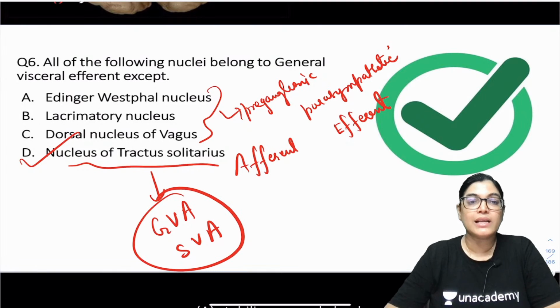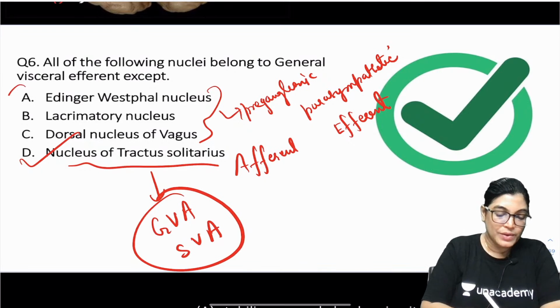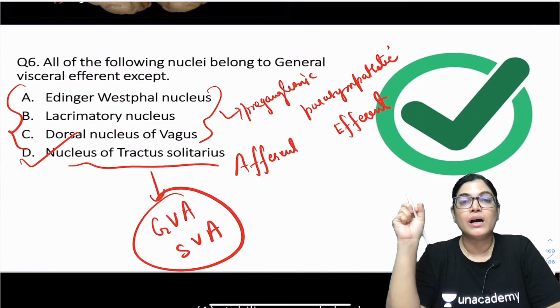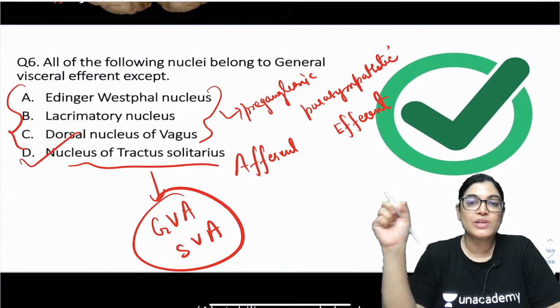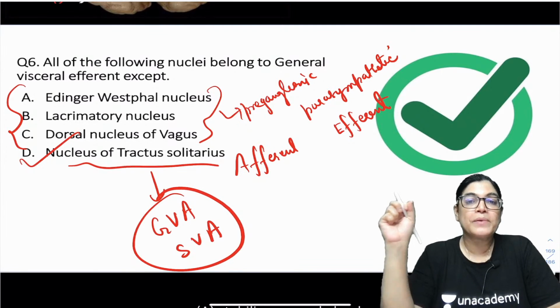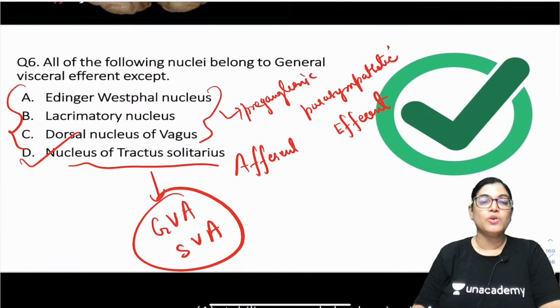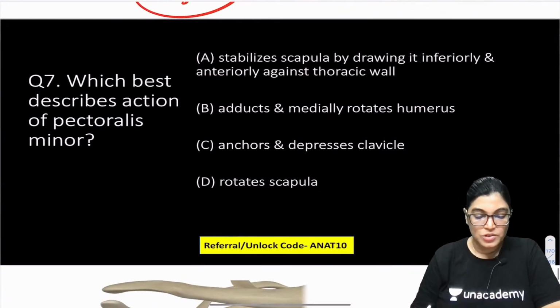Other than that, we have got two more nuclei, that is superior salivatory nucleus and inferior salivatory nucleus. So we have got 5 nuclei in the category of the general visceral efferent. So what do general visceral efferent fibers carry? Preganglionic parasympathetic efferents. Got it, everyone? So we will have a session in detail. I will explain to you about all the nuclei and the functional columns and components. Don't worry about it.